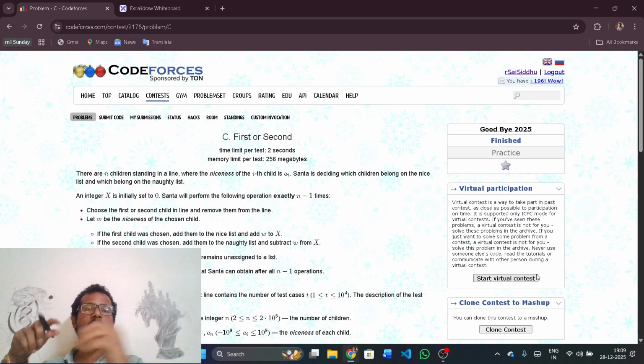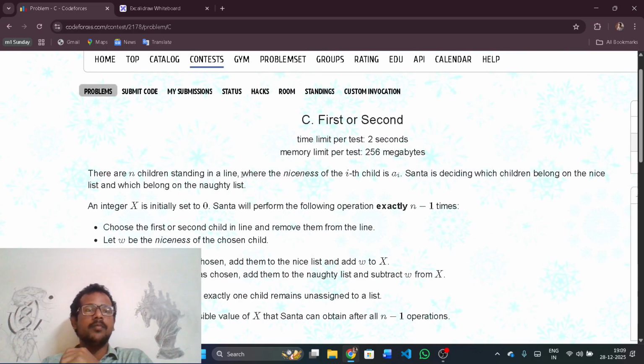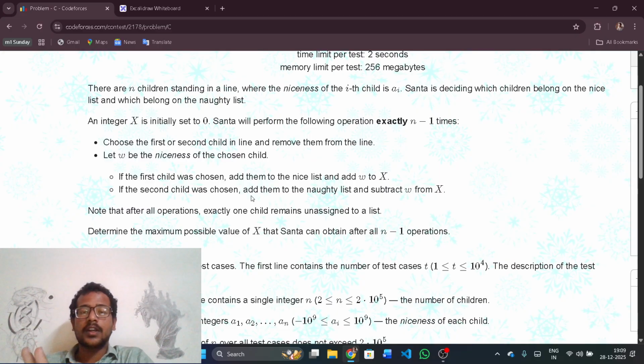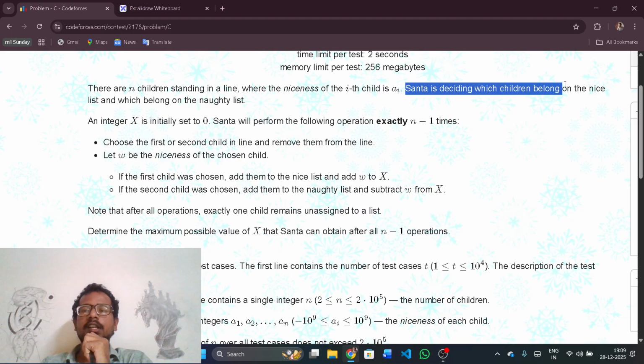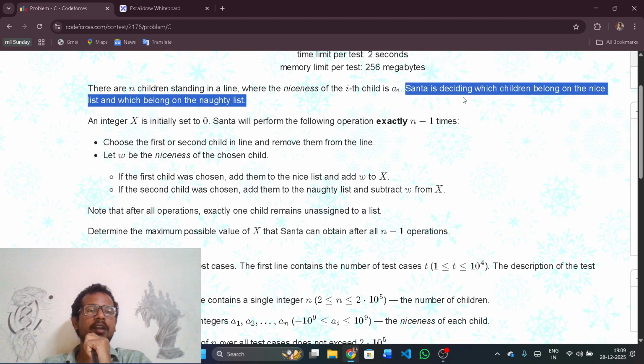So yes, let's see how we can solve this problem, first or second. Codeforces problem C, contest number 2178, I think. So let us see what the problem states. There are n children standing in a line, where the niceness of the ith child is Ai. Santa is deciding which children belong on the nice list and which belong on the naughty list.